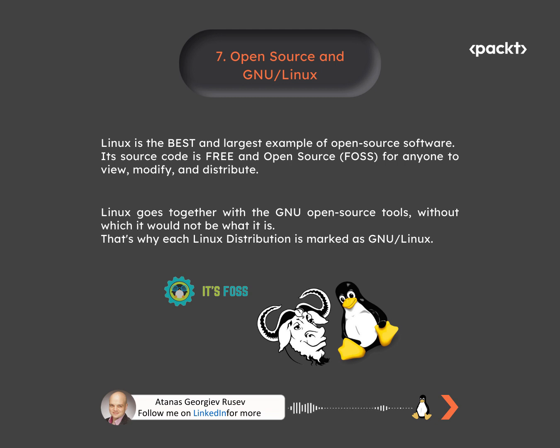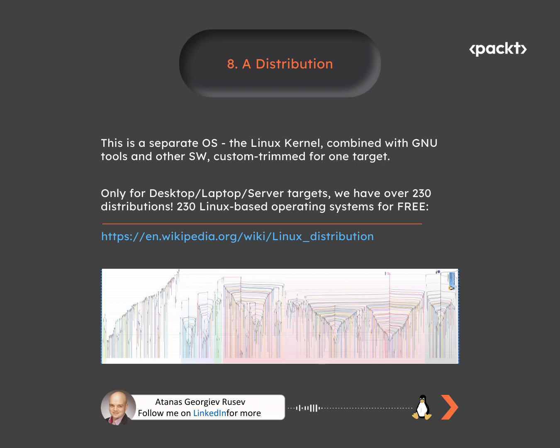Another reason for the ubiquitous spread of Linux is that it is open source. Together with the GNU tools and FreeBSD Unix, these projects exist for over 30 years and anyone can use, modify, and distribute the improvements. As the GNU tools are an inseparable part of all Linux distributions, each is marked as GNU/Linux. As we explained, a distribution combines the Linux operating system kernel with the GNU tools and a lot of additional software. We have over 230 distributions. This means thousands of people create, support, and develop 230 operating systems for free.